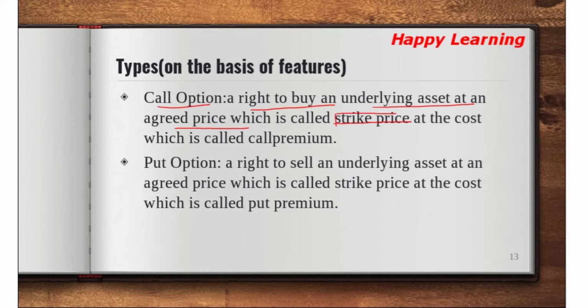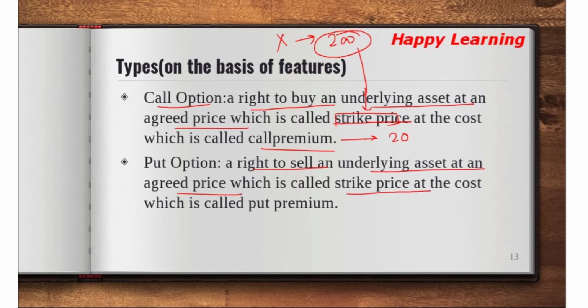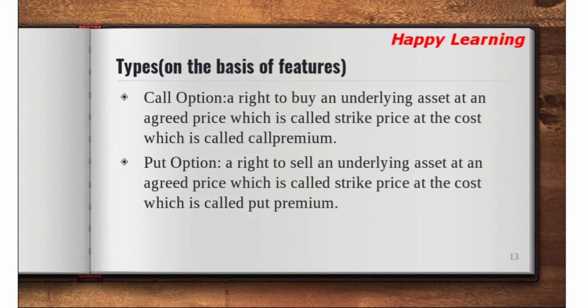So that in that way, there is a commodity X and the seller was trying to sell it at rupees 200. So that 200 was a strike price at the cost, which is called call premium, which was 20, and the put option, a right to sell an underlying asset at an agreed price, which is called strike price at the cost, which is called put premium. So this is on the basis of features.